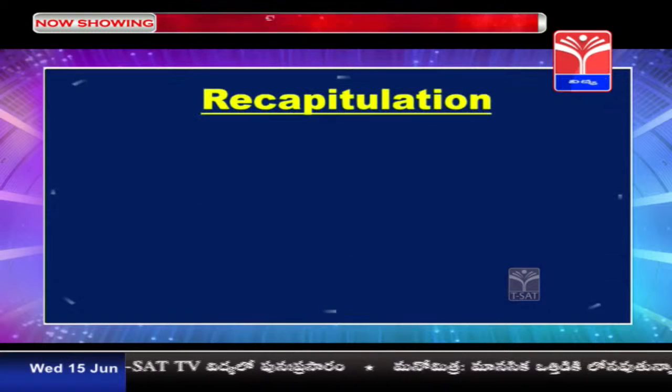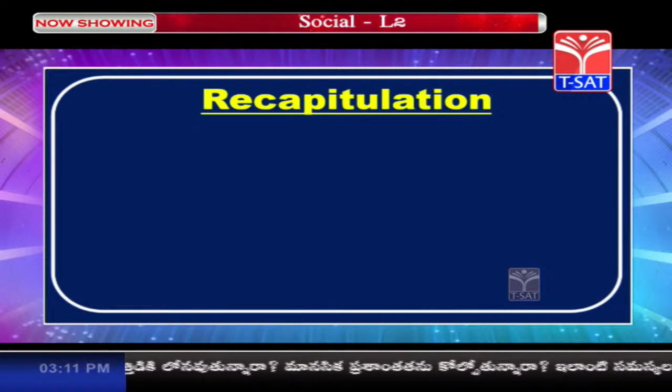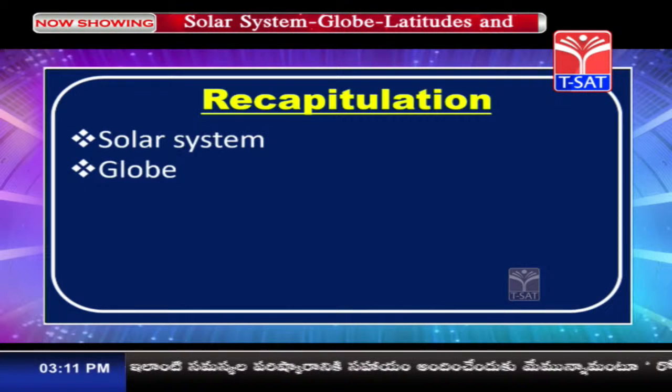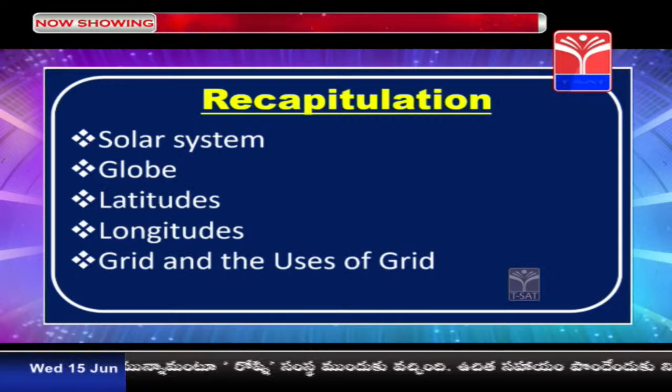So children, I hope the topic is clear to you. Let us have a quick recapitulation of what we learned today. We learnt about the solar system, then we learnt about the shape of the earth, that is globe, latitudes, longitudes, grid and the uses of grid.